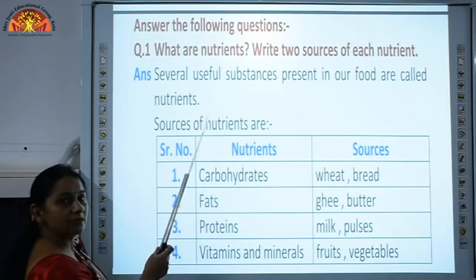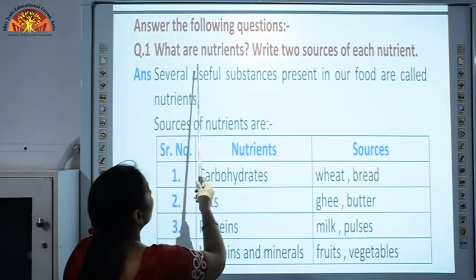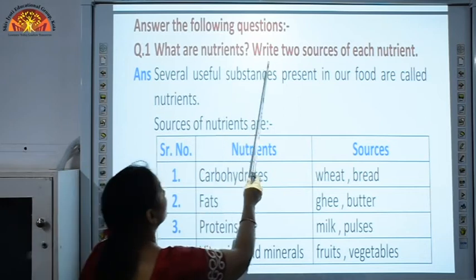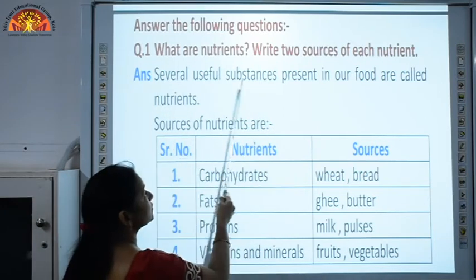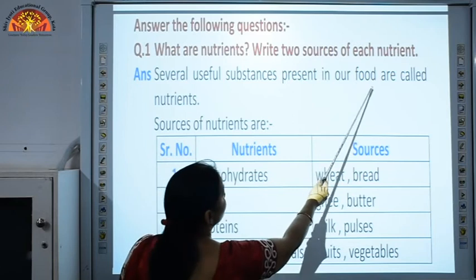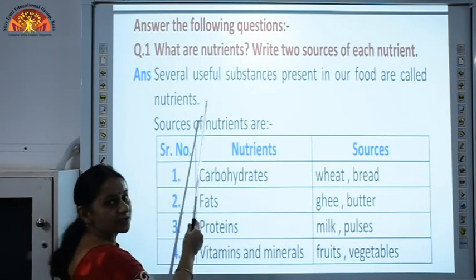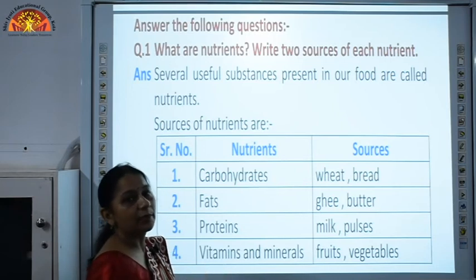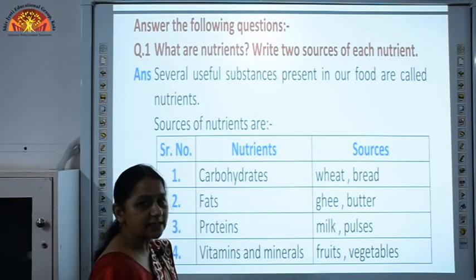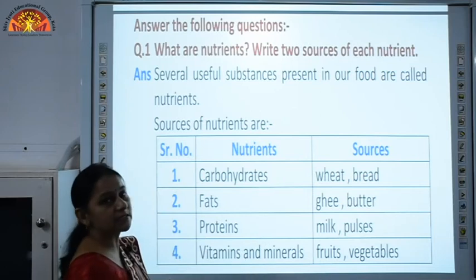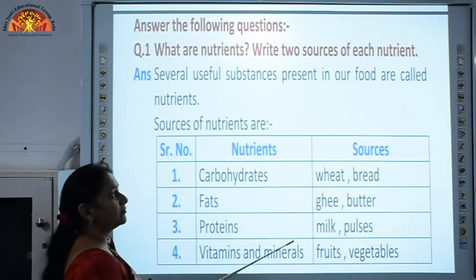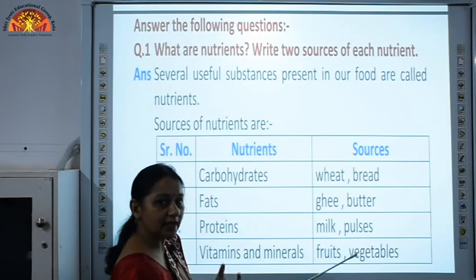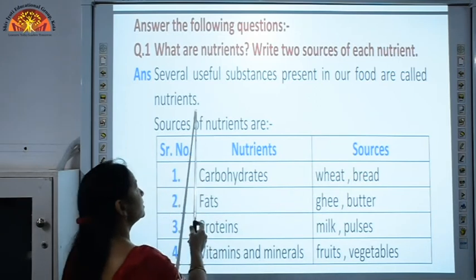The first question here is, what are nutrients? Several useful substances present in our food are called nutrients. The useful substances which help our body to grow, to make us healthy, to fight against diseases, all these substances which are present in our food and they are useful for certain different activities are called nutrients.